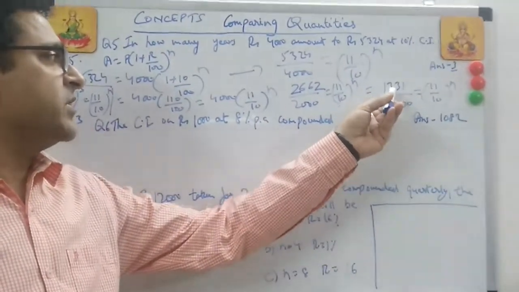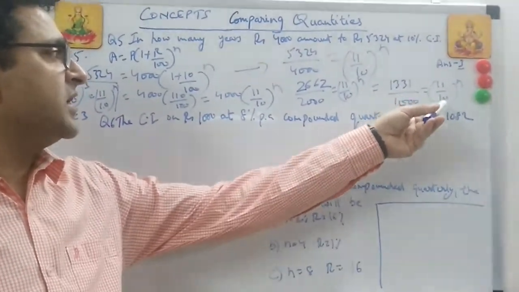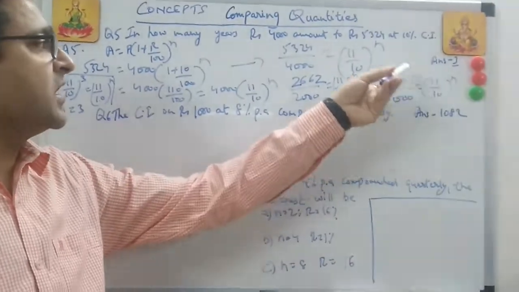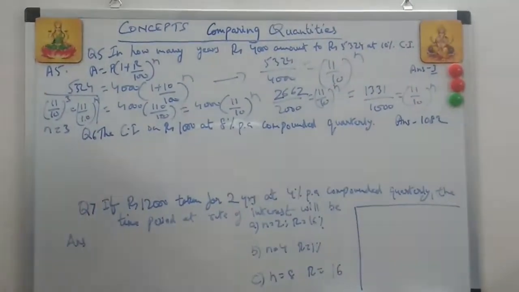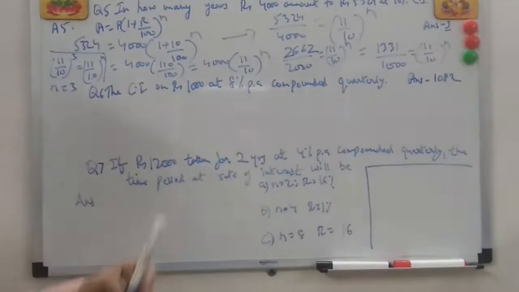So this is 11 by 10 cube, 11 by 10 to the power n, where n is equal to 3. 11 by 10, 11 by 10 can be cut. So always, such questions will always have some kind of a relation like this.